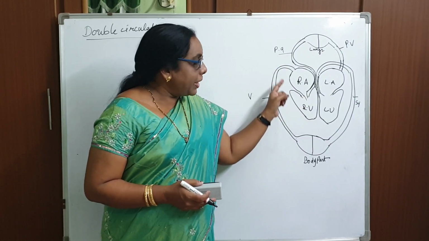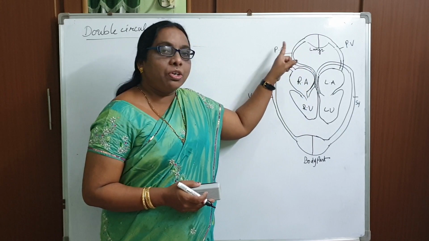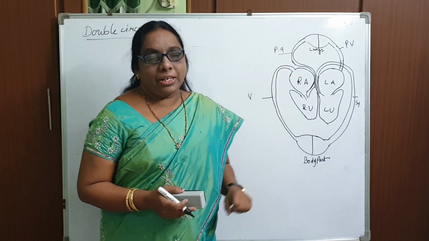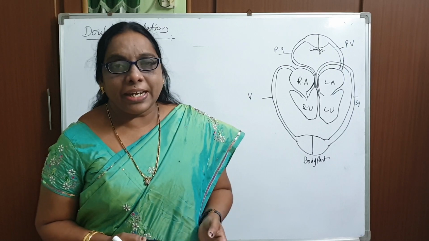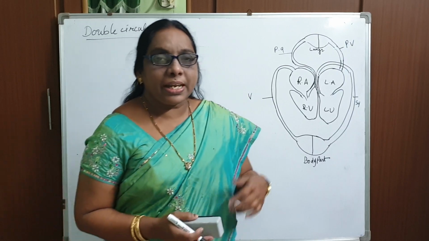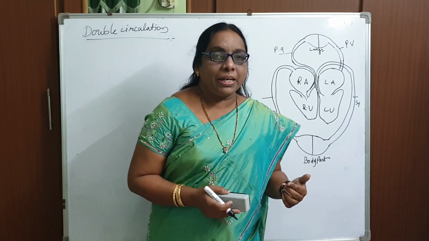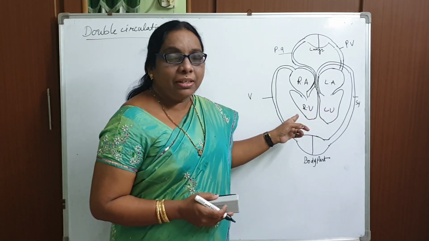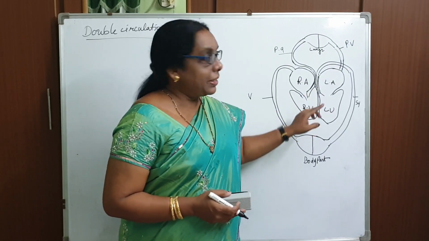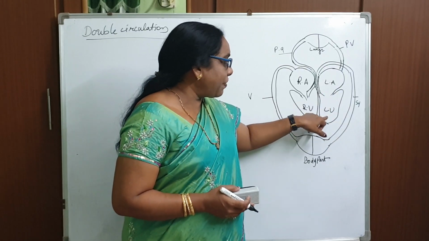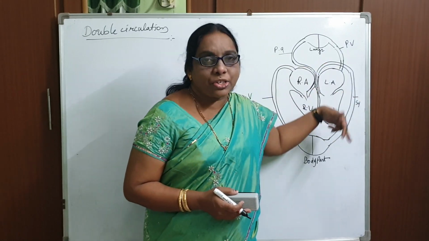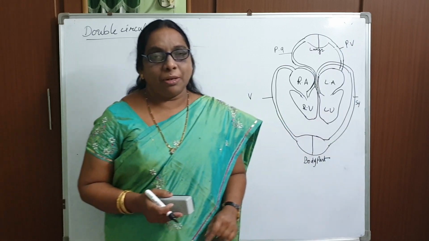From the right ventricle it goes to the pulmonary artery, and from there to the lungs, where it gets purified. It is collected by the pulmonary vein and sent back to the heart, to the left auricle, then the left ventricle, and from the left ventricle through the systemic aorta it is distributed to all parts of the body.